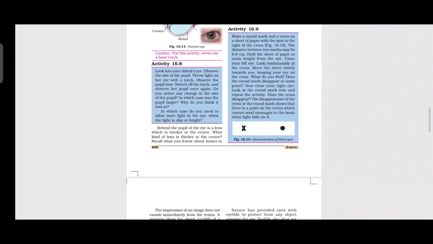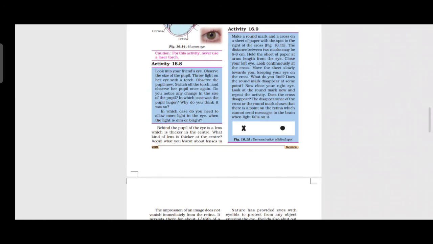The lens focuses what? Light on the back of the eye, on the layer called what? Retina. See the picture, there is a retina, right? At the junction of the optic nerve and the retina there are no sensory cells, so no vision is possible at that spot. This is called what? Blind spot.